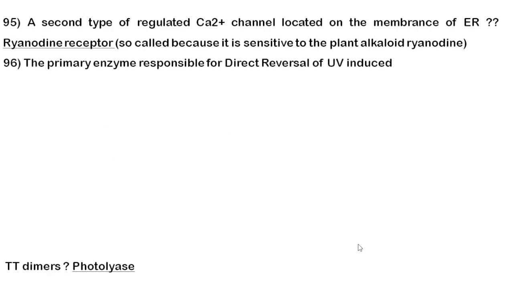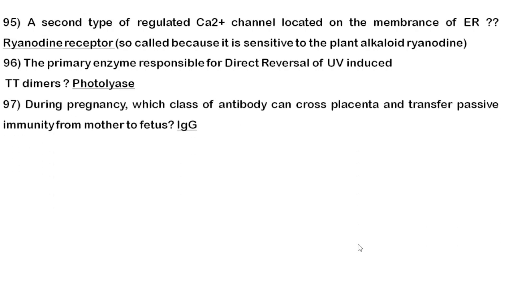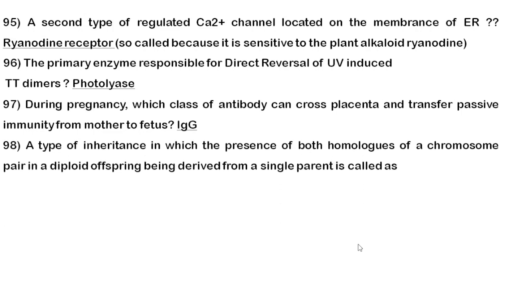Next, the primary enzyme responsible for the direct reversal of UV-induced thymine dimers is photolyase. So now tell me whether photolyase is present in humans or not. Next, during pregnancy, which class of antibody can cross the placenta and transfer passive immunity from mother to fetus? It is IgG. So antibodies are also very important. You can expect match the following type of questions on antibodies. In alternate years, they will be asking questions on antibodies, friends. So kindly please do enough reading about antibodies like immunoglobulins.